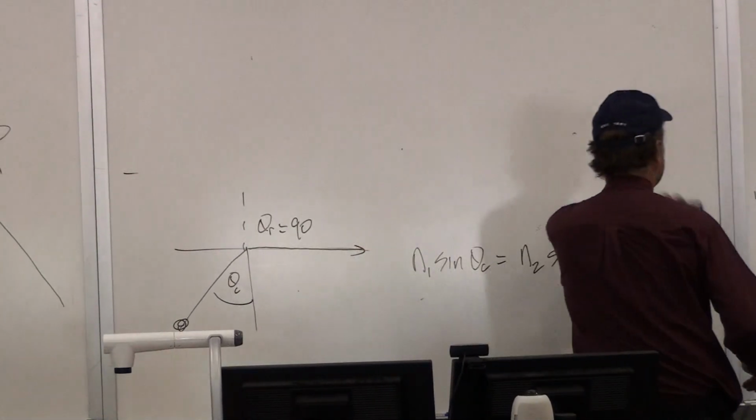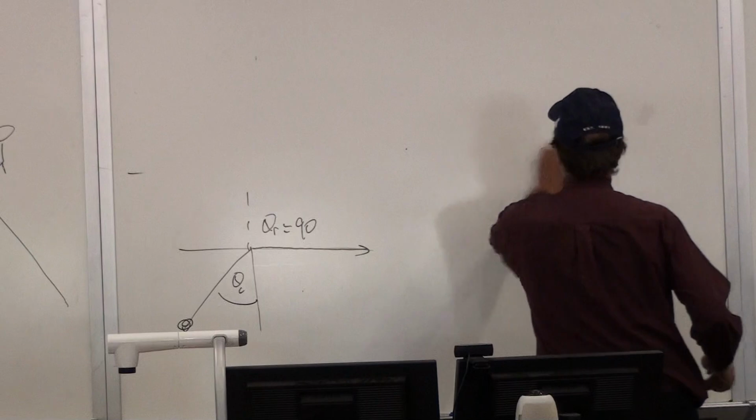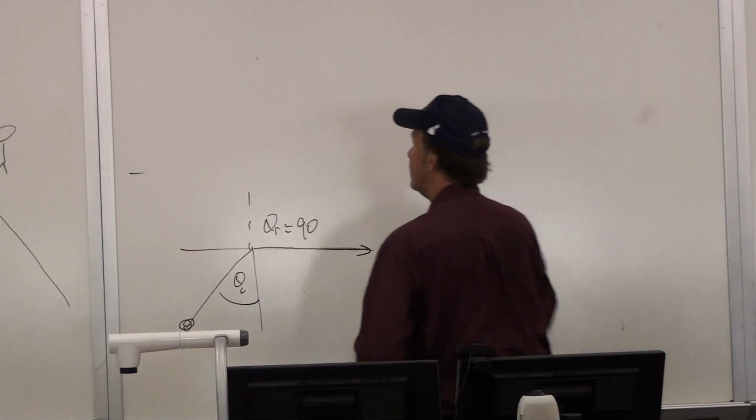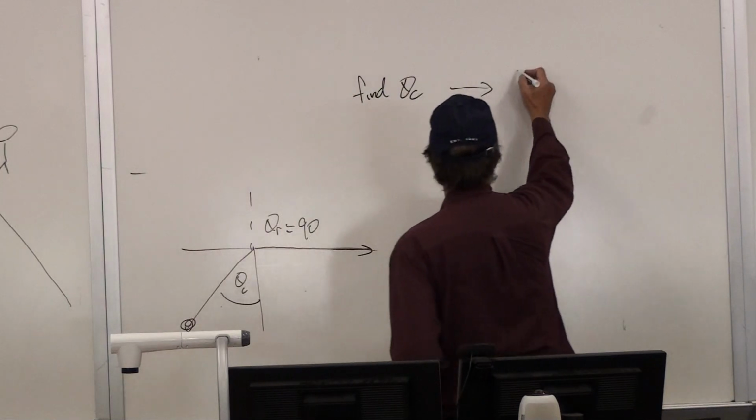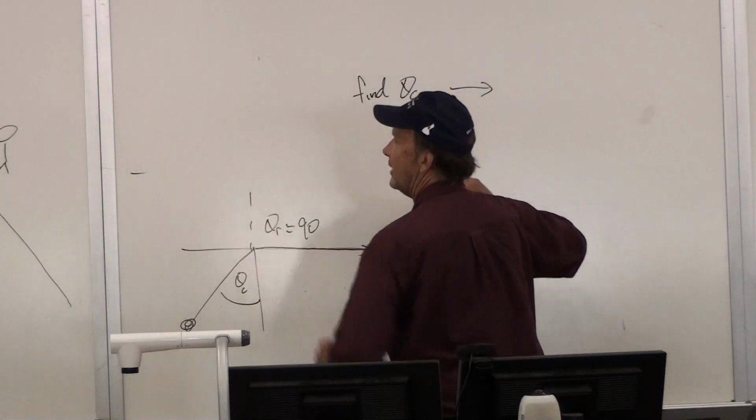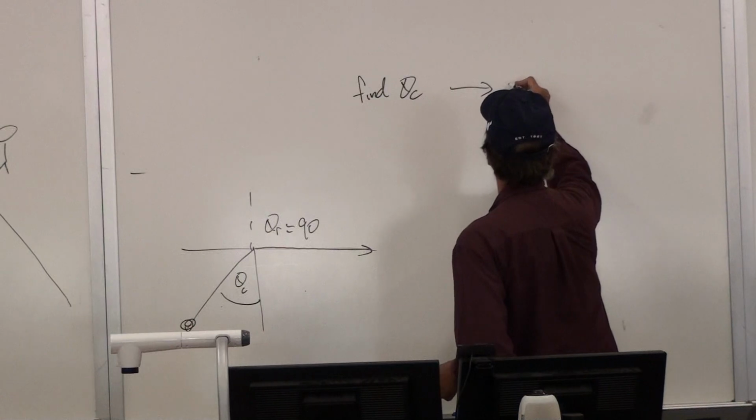Okay, so that's the question then that we're going to ask here: let's find the critical angle, and then let's ask through what angular range can you see the upper half plane?